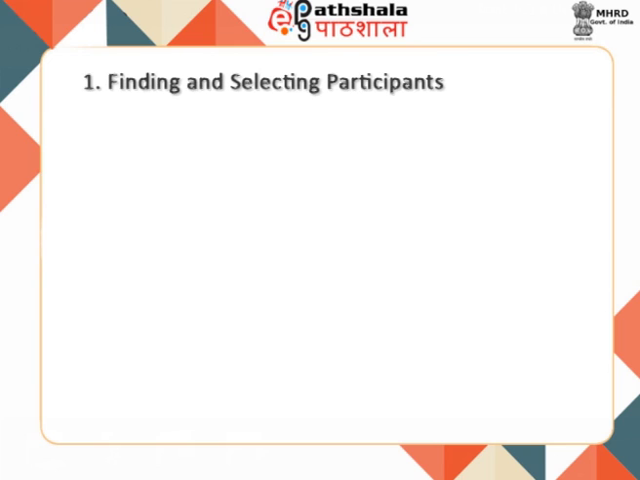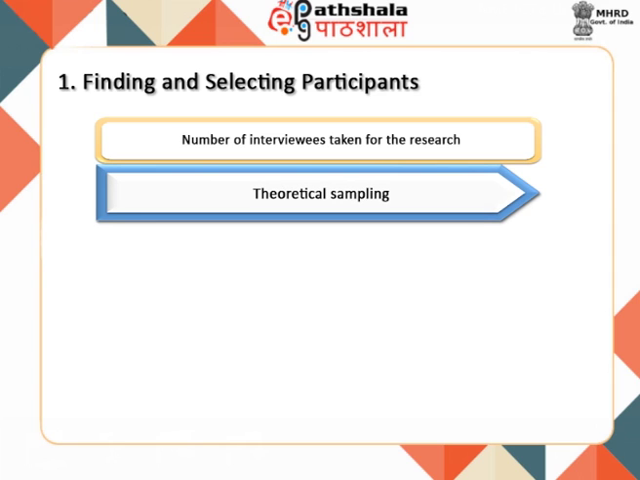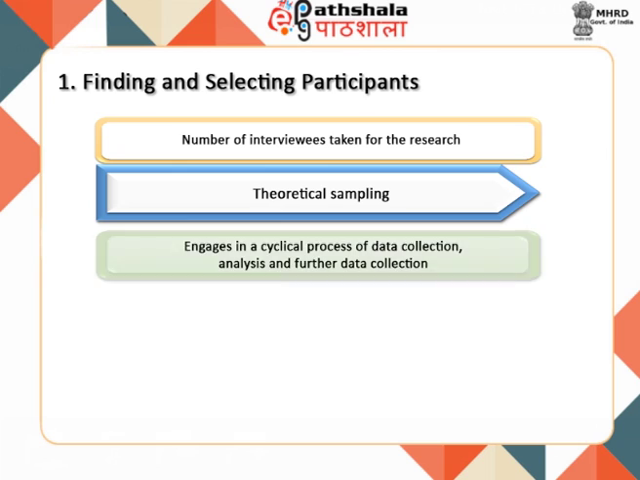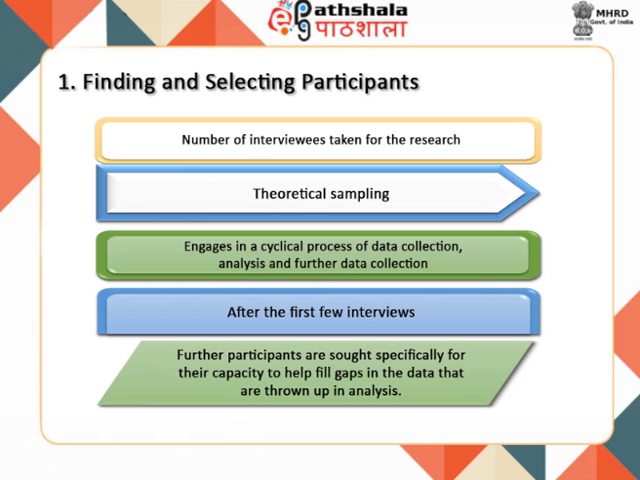Finding and selecting participants. The number of interviewees taken for the research is often decided using a method called theoretical sampling. In theoretical sampling, the researcher engages in a cyclical process of data collection, analysis, and further data collection. Further, the researcher keeps on interviewing until a stage is reached where no new themes are coming up, but the same things that the earlier participants have said are being repeated. After the first few interviews, further participants are sought specifically for their capacity to help fill gaps in the data that are thrown up in analysis.